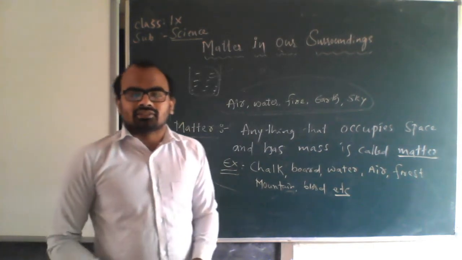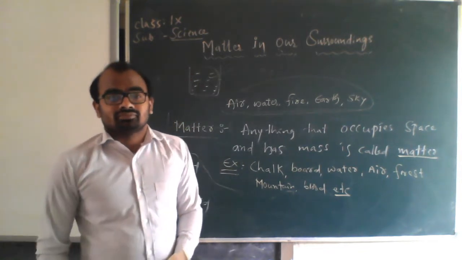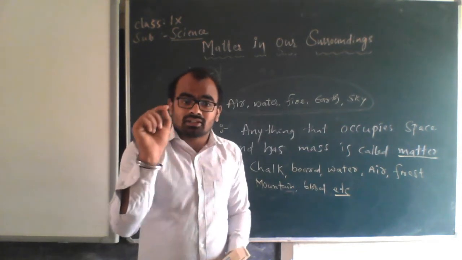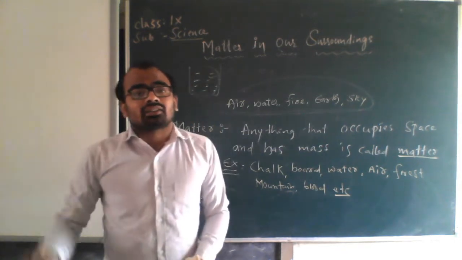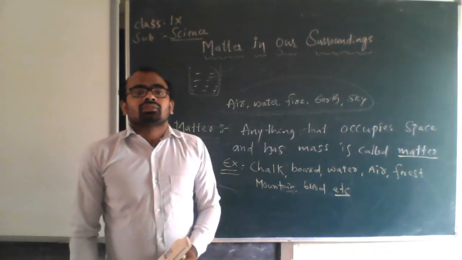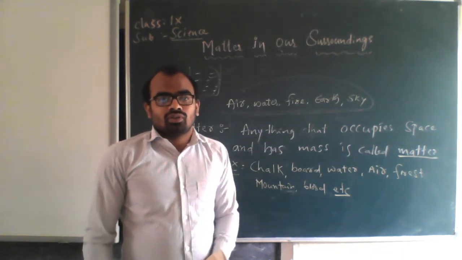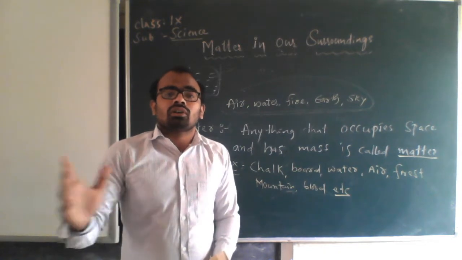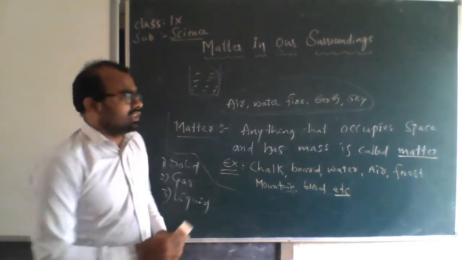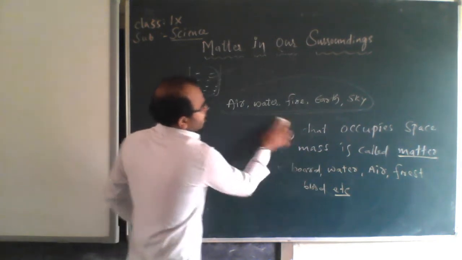Chalk is a matter. Dust is a matter, there are small particles of dust. Space is a matter. Light is a matter. So these all are matter. Then what is not matter? Emotions are not matter.